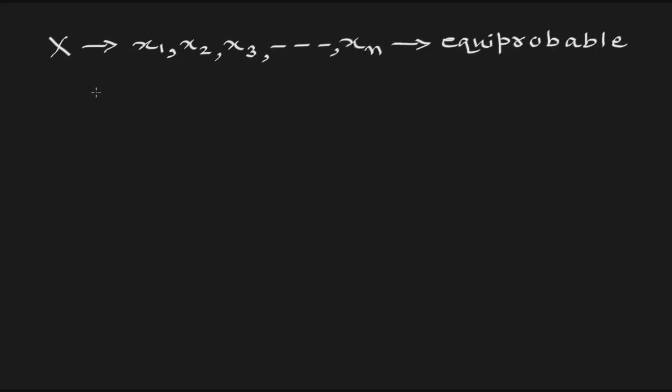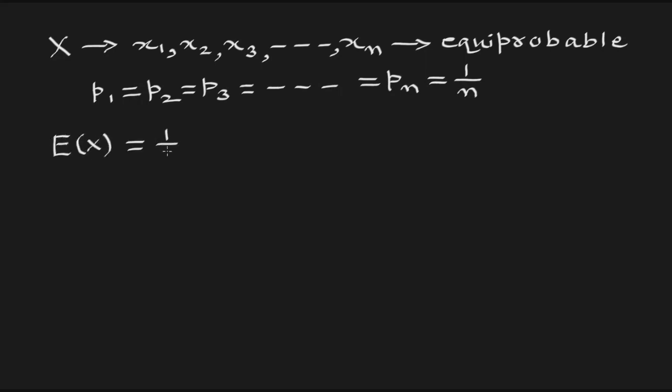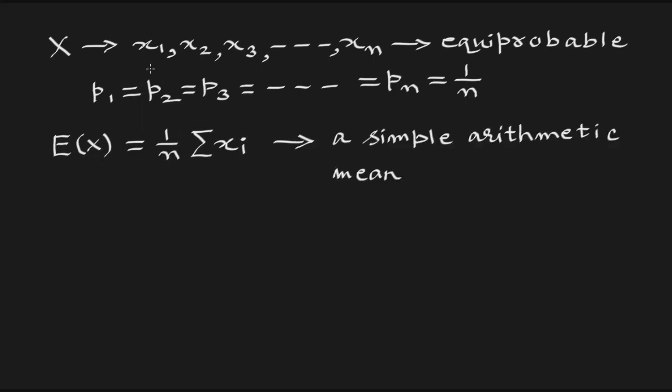Before we move on to the next problem, let us understand: if the values of a random variable X, x1, x2, x3, etc., xn are equiprobable, that is, if p1 equals p2 equals p3 and so on equals pn, it will be 1 upon n, and in this case expectation of X will be 1 upon n summation x_i, which is a simple arithmetic mean of the n values x1, x2, x3, and so on, xn, which are equiprobable, that is, their probability is equal.